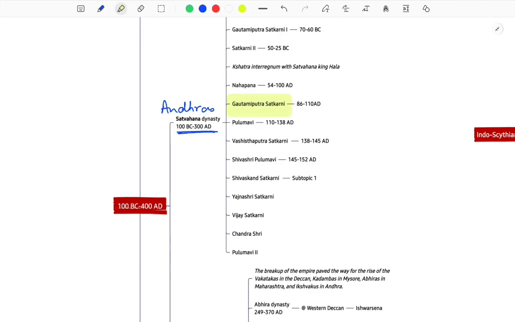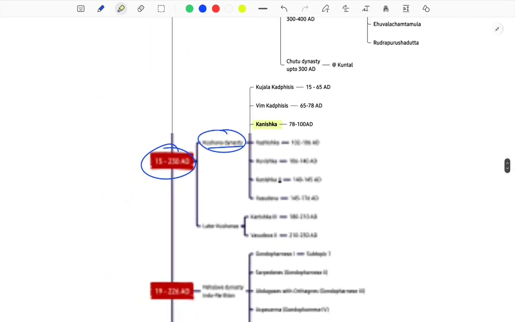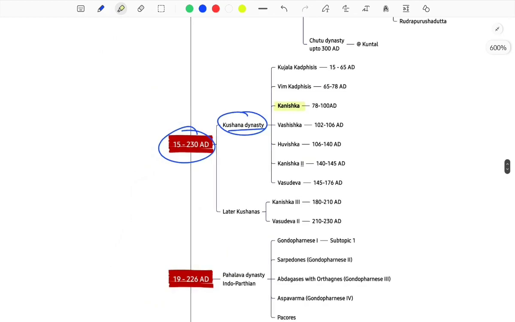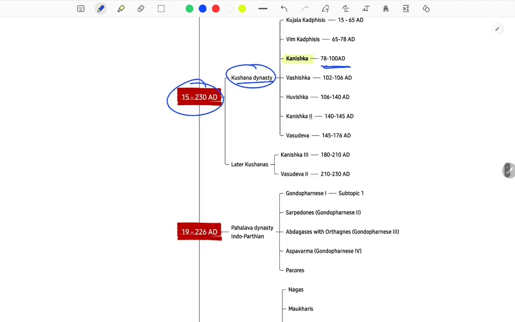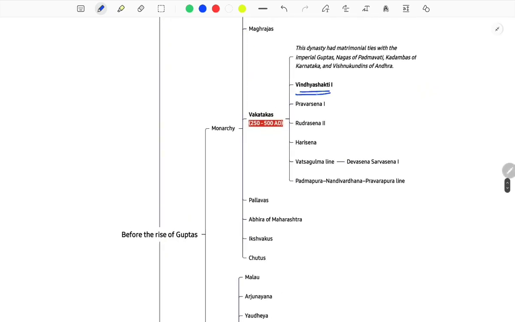Then what is another important thing? Yes, the Kushana dynasty, and the most celebrated ruler of history, Kanishka. He was part of the Kushana dynasty, ruling somewhere between 78 to 100 AD. I'm sorry, the Kushana dynasty is running from around 15 BC to 30 AD approximately. Then you have the Vakatakas. Vindhyashakti is one of the prominent rulers of the Vakatakas.